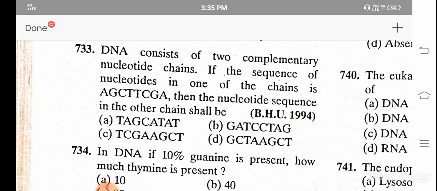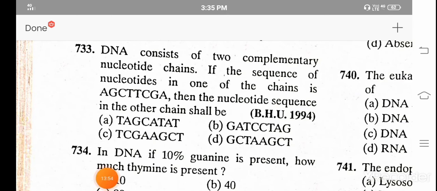DNA consists of two complementary nucleotide chains. If the sequence of nucleotides in one of the chains is AGCTTCGA, then the nucleotide sequence in the other chain shall be? So what will the other sequence be?